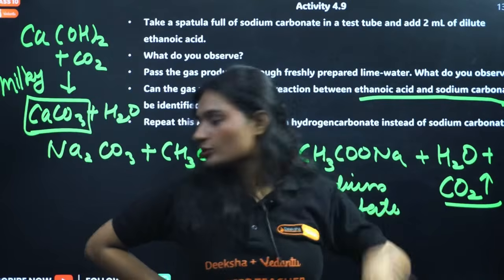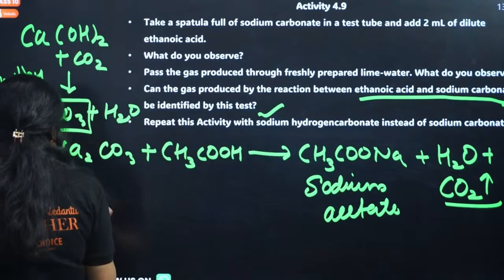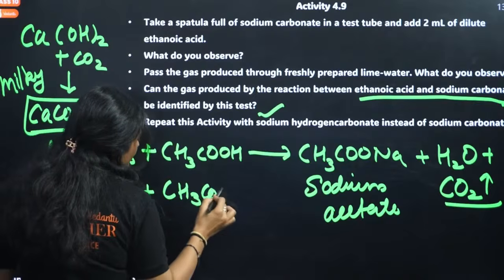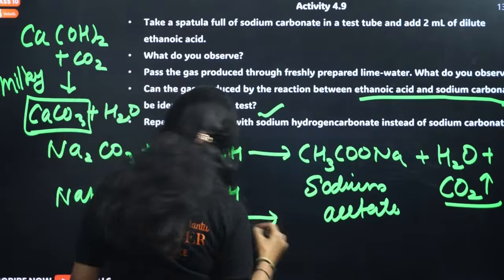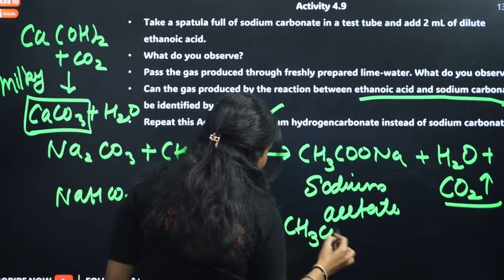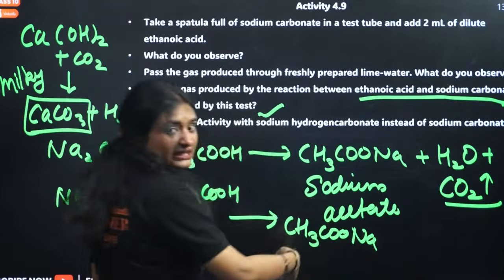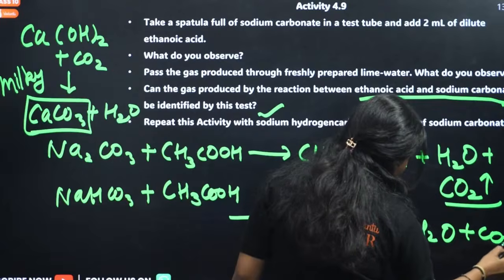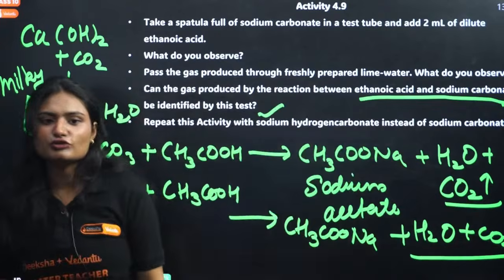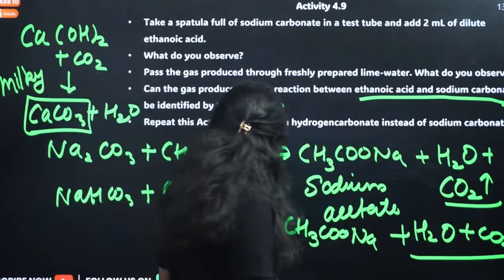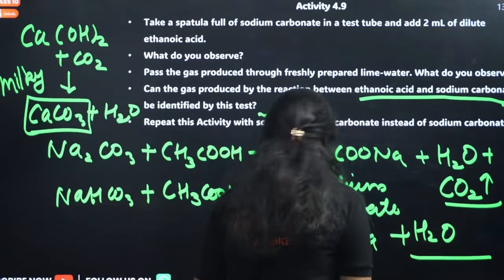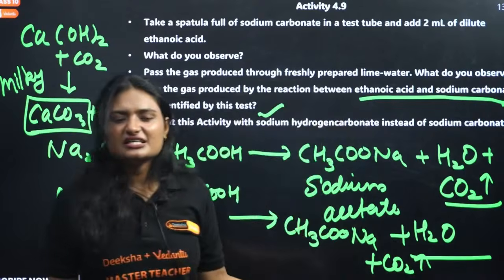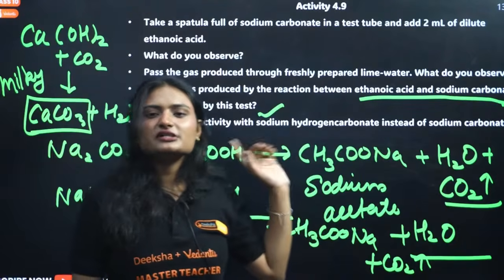Again, same thing. Let's do that reaction also. If you have sodium bicarbonate and you treat it with acetic acid or ethanoic acid, what will happen? Again we will get a salt, sodium acetate, plus water, plus carbon dioxide gas is evolved. Clear? Same reaction, same products, same gas. Again we can test carbon dioxide by passing it through lime water. It will turn the lime water milky.